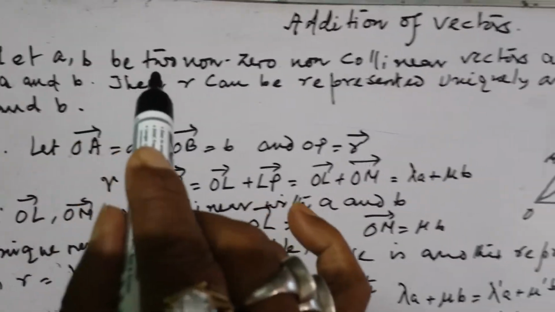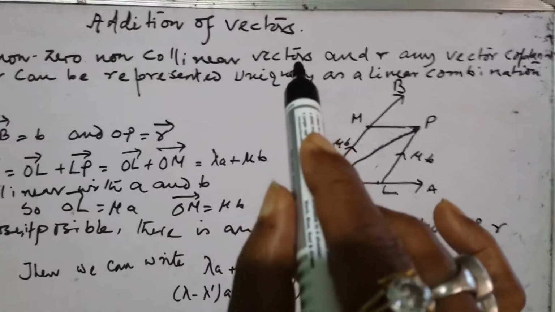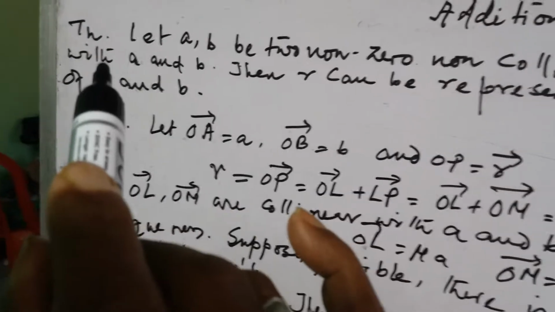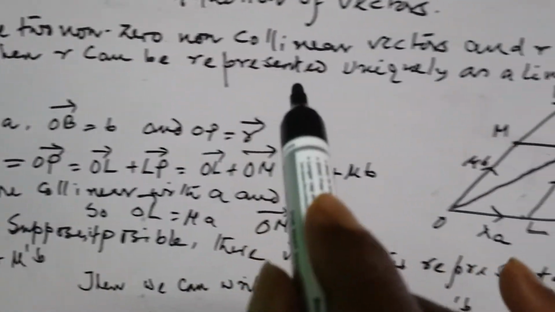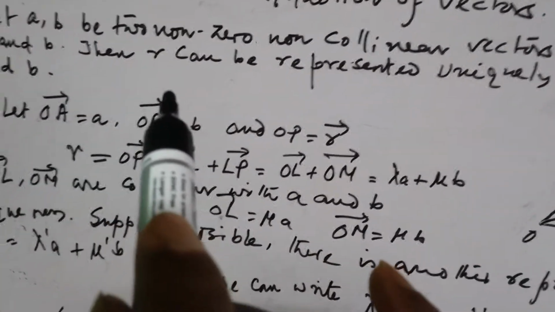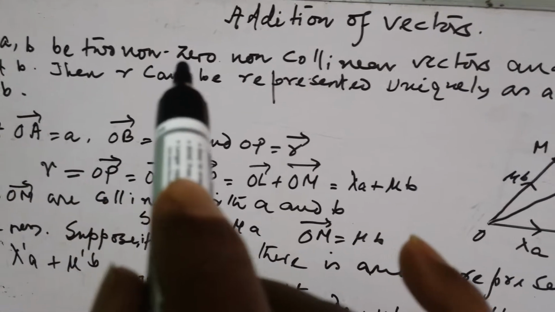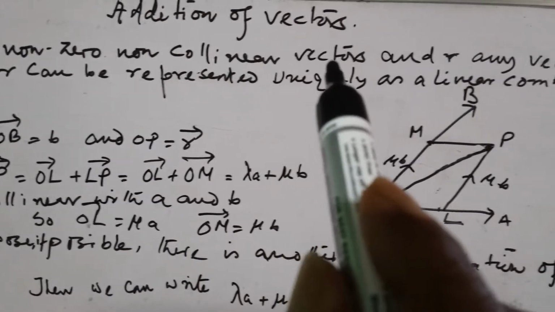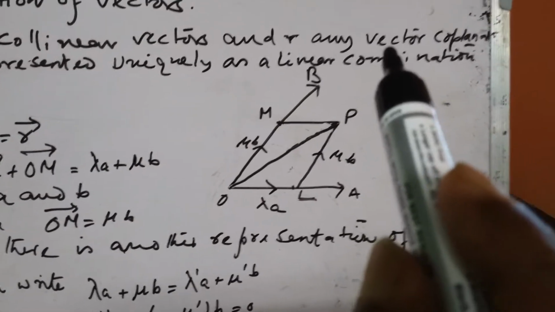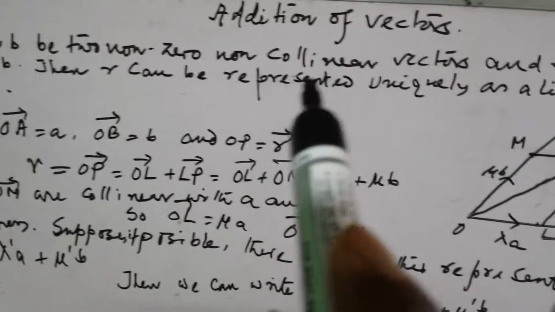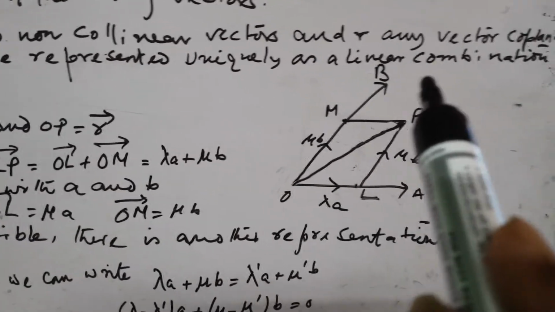First theorem: let A and B be non-zero non-collinear vectors, and R any vector coplanar with A and B. Then R can be represented uniquely as a linear combination of A and B.